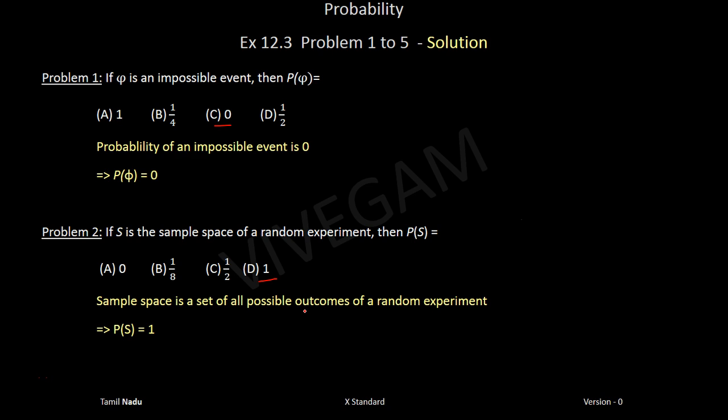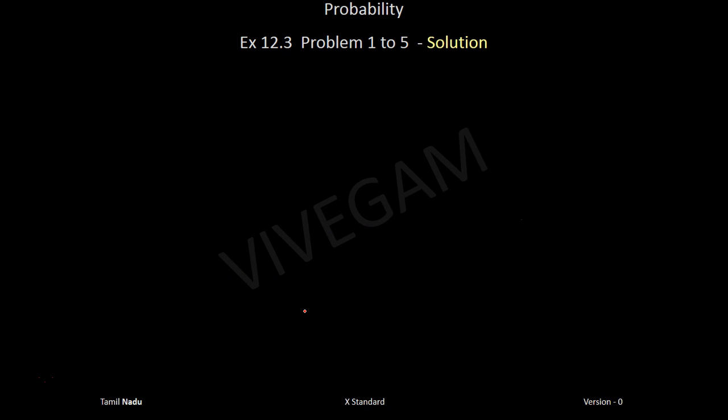For example, when you toss a coin, the sample space is either head or tail. So H, T is your sample space. If I say the probability of the sample space, it means the probability of head or the probability of tail, which means it is 1. Either you will get head or you will get tail. If you include both as favorable outcomes, the probability is equal to 1. Okay. Next, let's go to the third problem.